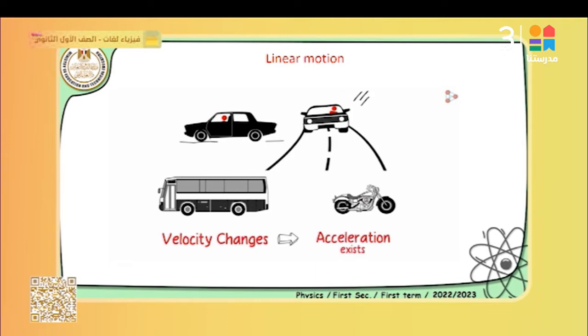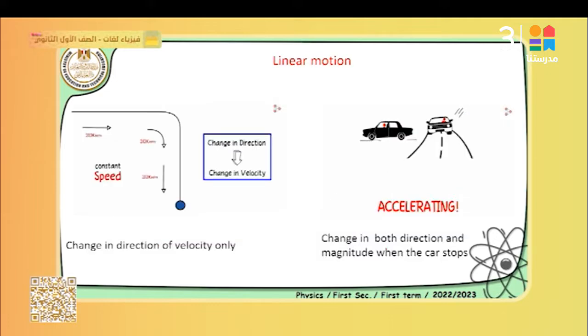As you see, just like in the car, it moves in a straight line, and when it changes its direction to the left or to the right, which means it changes its direction, we say in this case the car moves with acceleration or it has acceleration. Just two photos to explain what we said before. The car here is accelerating when it changes its direction.